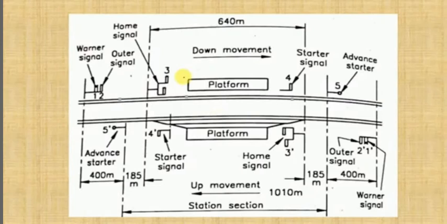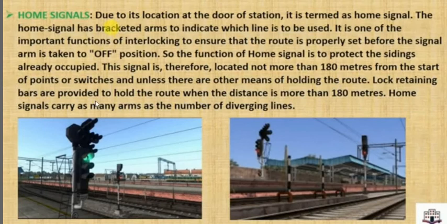So let's see another type of signal, that is the home signal. See, this is also a very important signal. Why are we calling it home signal? Because it is located on the railway station itself. See this image, this is a railway platform, and this is the location of the home signal. We are considering the railway station as a home, so the signal which is located on the railway station itself will be called the home signal.